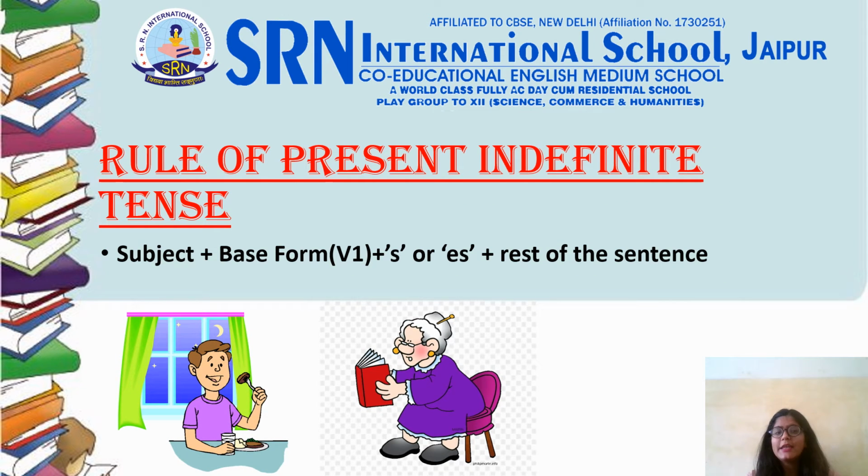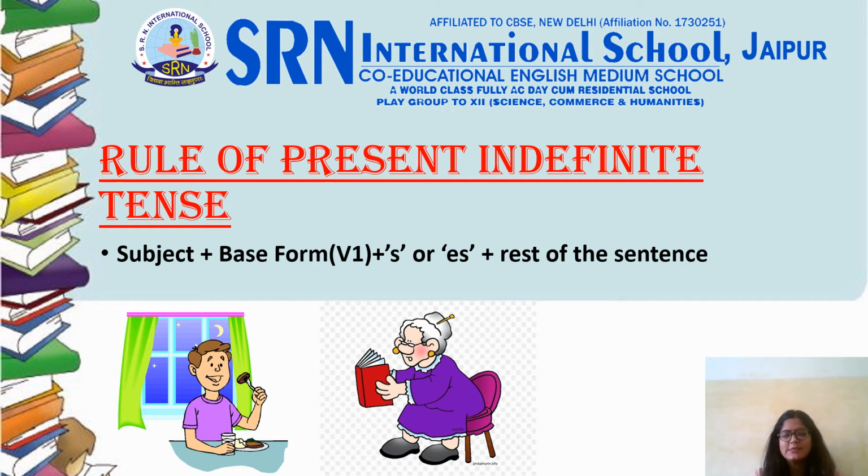Continuing the present indefinite tense only, we have the rule on which the sentence is formed. Very first thing is subject. A subject can be a noun or a pronoun. For example, he, she, Ram, it, Komal, student, class, anything can be a subject. Then the base form or the first form of the verb comes with the formula s or es. If your subject is singular, then the verb would be plural and plural verb will be made through s or es. If your subject is plural itself, then the base form would be given as singular only.